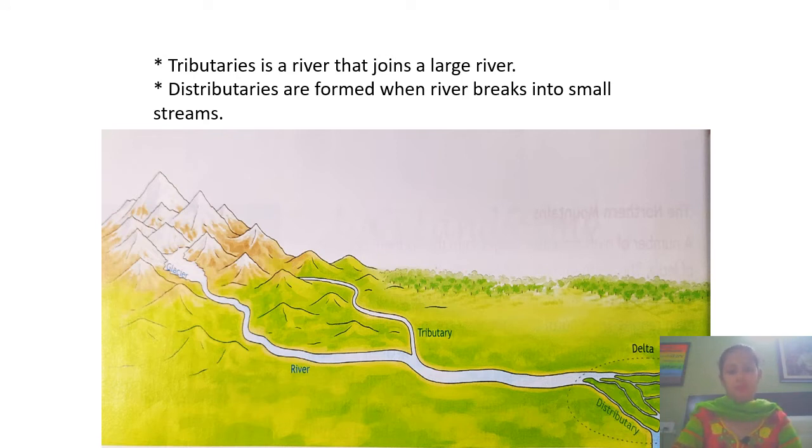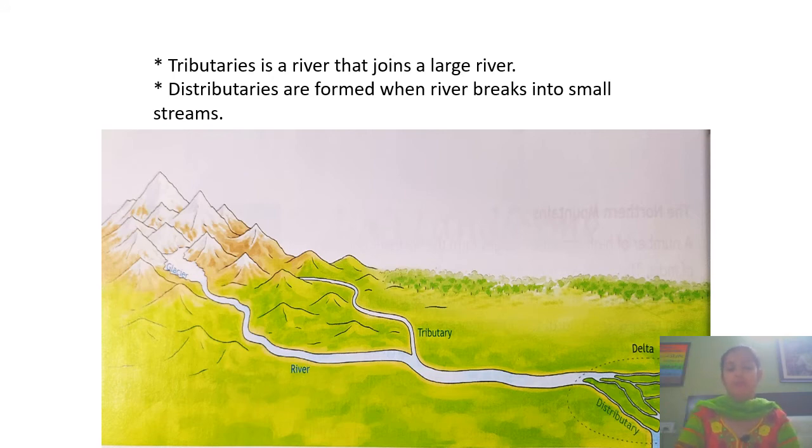You can see here in the picture a small river coming down from the Himalayas and joining the big river, or the large river. So the small river which is coming down is called a tributary, and when it joins the large river it becomes part of that river.